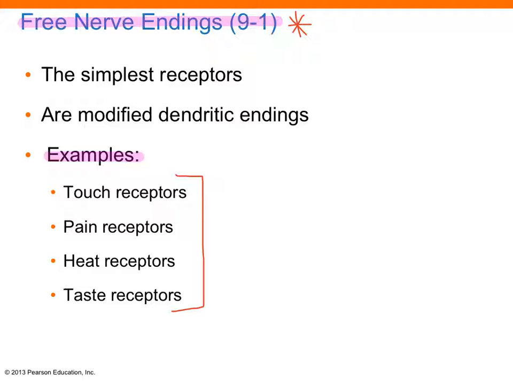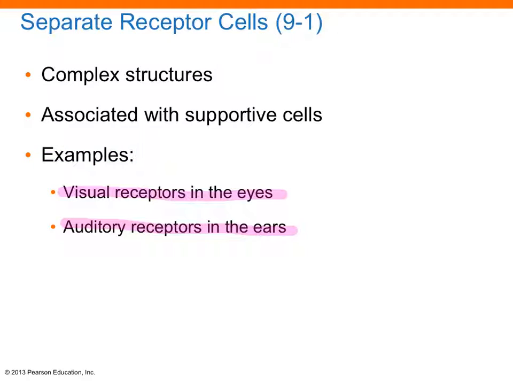Let's go into free nerve cell endings. They are the simplest receptors. They are modified dendritic endings, and examples would be touch receptors, pain receptors, heat receptors, and taste receptors. There are also more complex structures. Some examples include visual receptors in the eyes and auditory receptors in the ears.